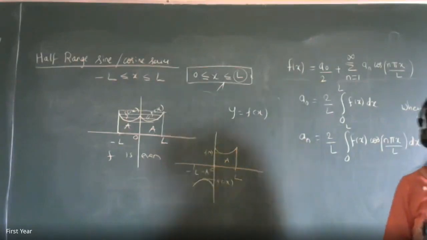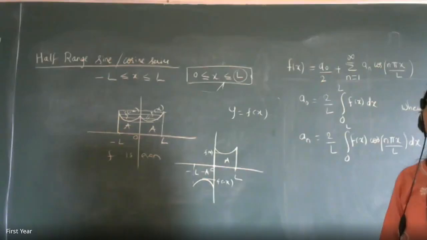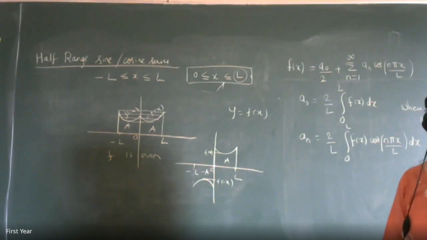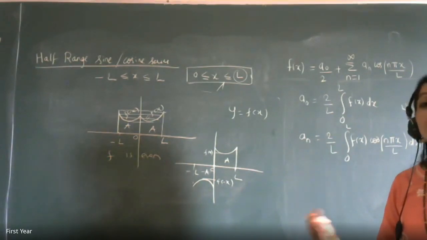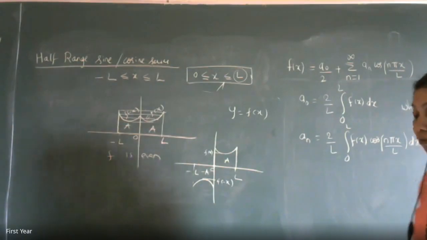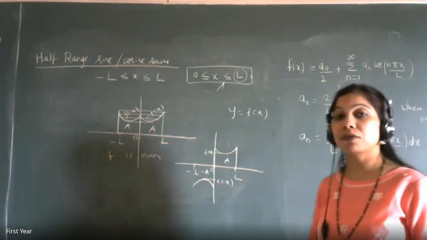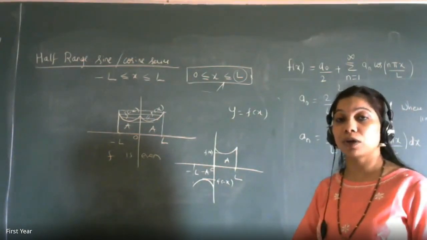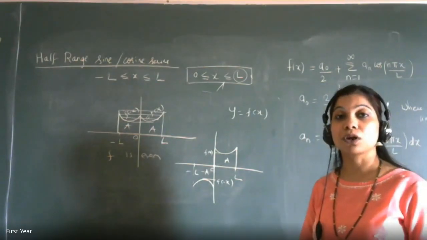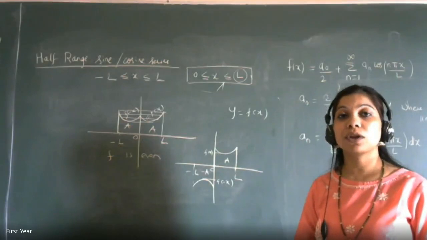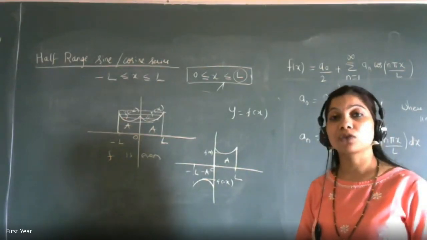It will be given in the question: find the half range cosine series for this function, and the range is 0 to 1. So L will be equal to 1. They'll ask you to find the half range sine series for the function f of x equal to so and so for the range 0 less equal x less equal 2. So L will be equal to 2. 0 less equal x less equal pi, so L will be pi.